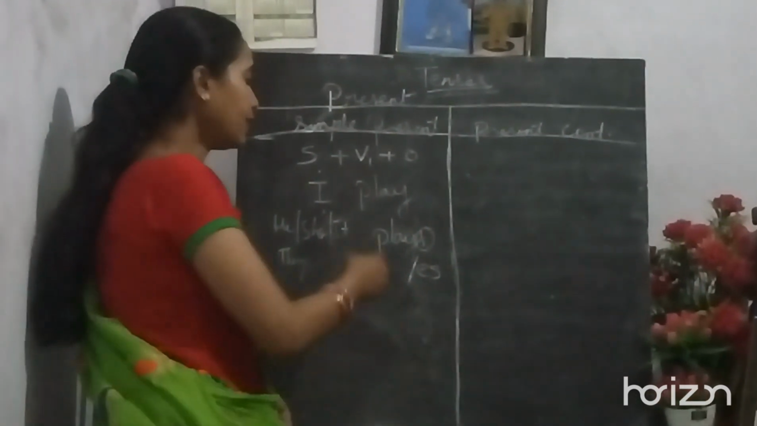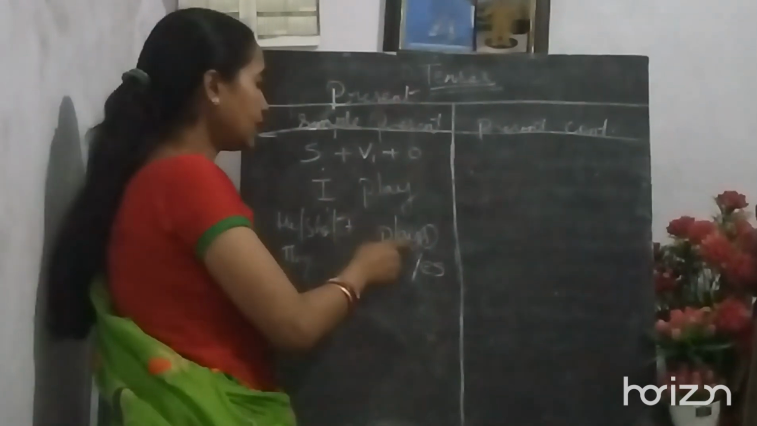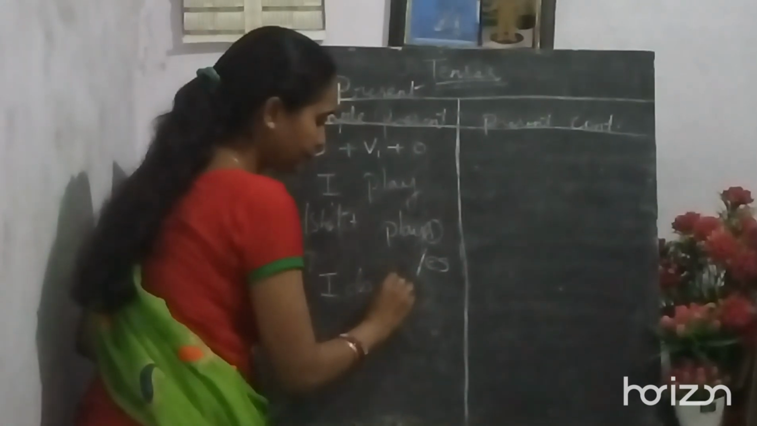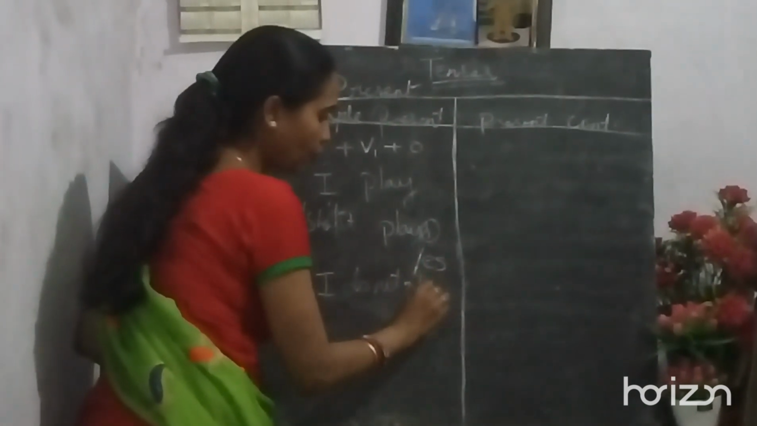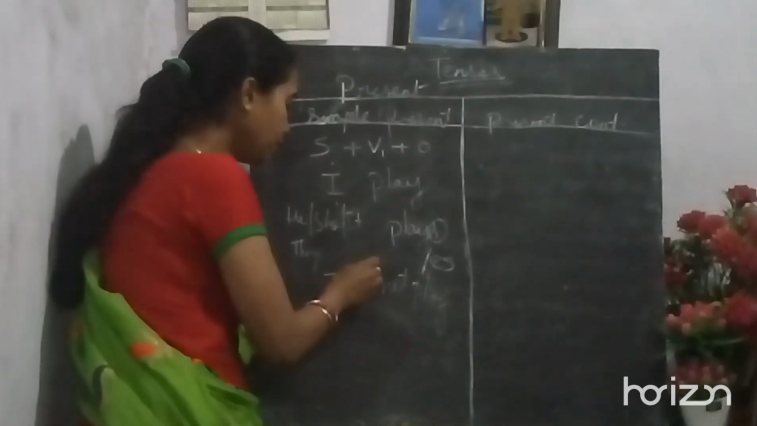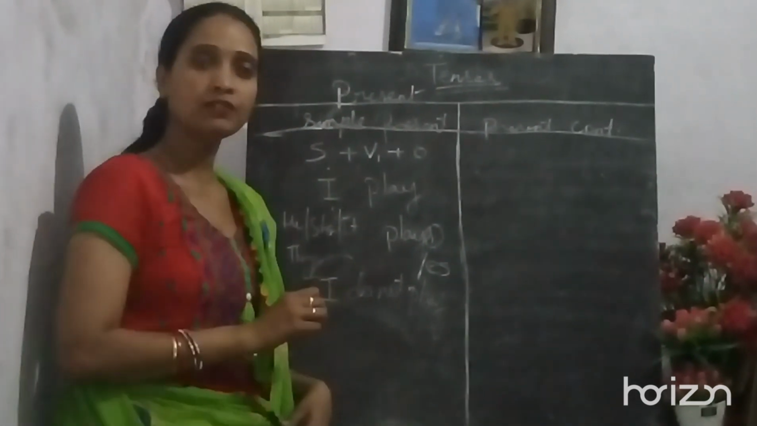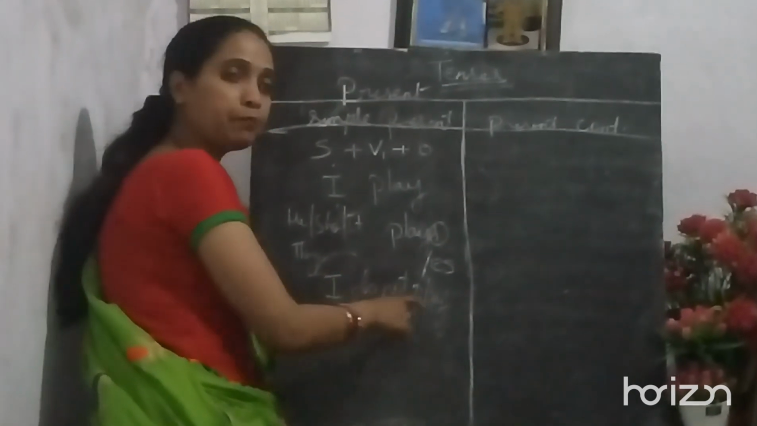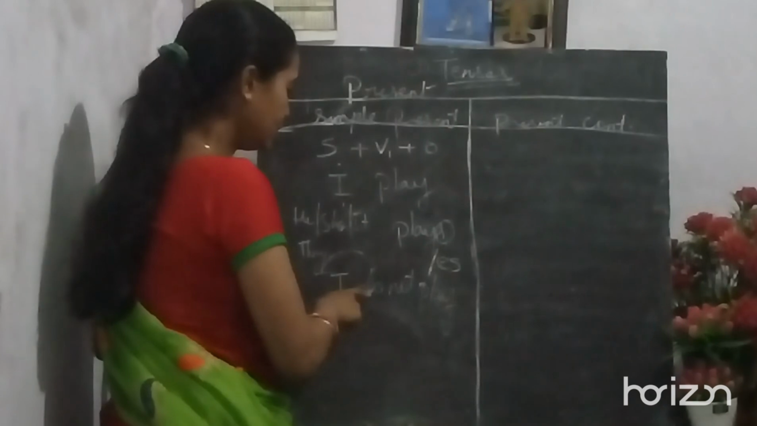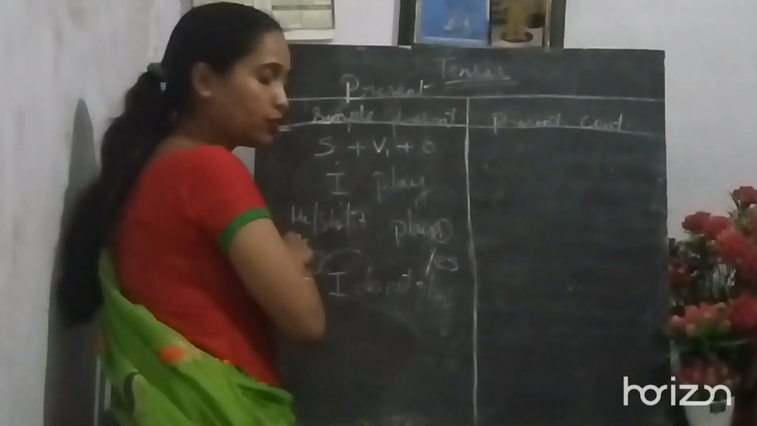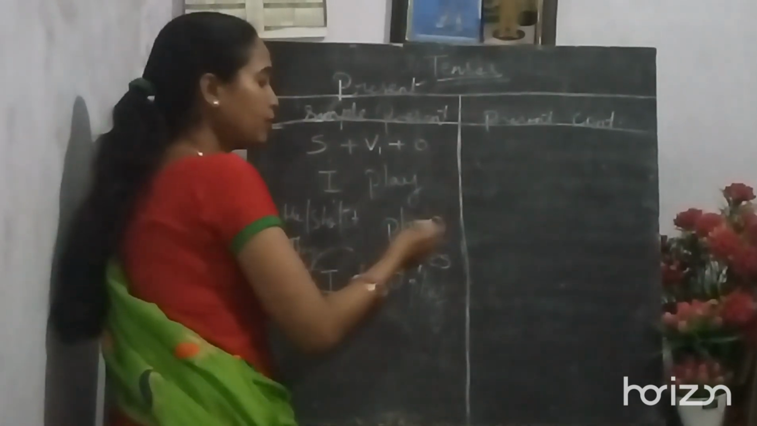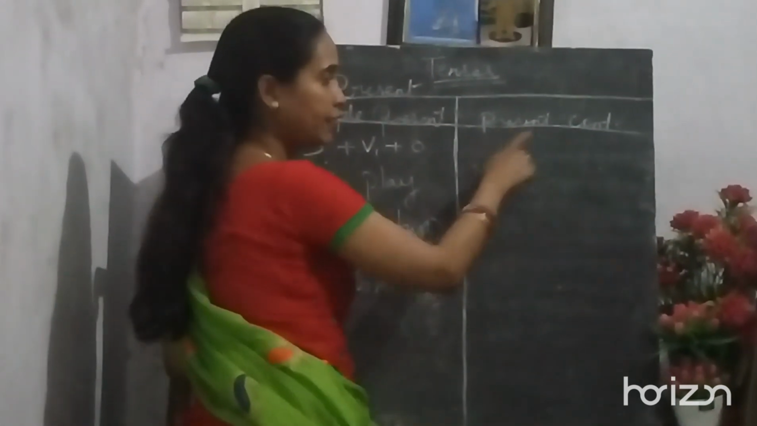What if I want to make this sentence negative? It will be: I do not play. What if I want to make this interrogative? I have to bring this do to the starting of the sentence. That is: do I play? Clear? Do or does also you have to use here. That is: does he play?